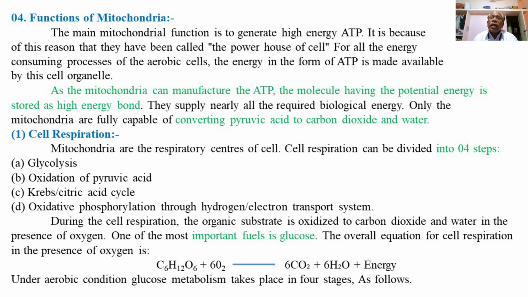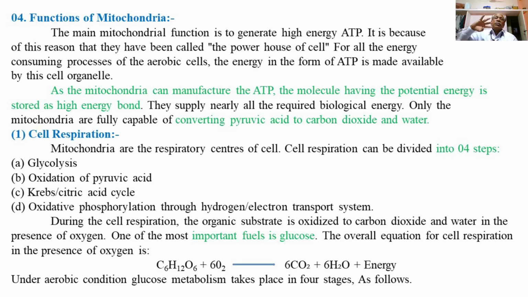So mitochondria are the respiratory centers of the cell. Cell respiration can be divided into four steps. First, glycolysis; then oxidation of pyruvic acid; third, the Krebs cycle, or TCA cycle, or citric acid cycle; and fourth, oxidative phosphorylation through the hydrogen, also called the electron transport system.